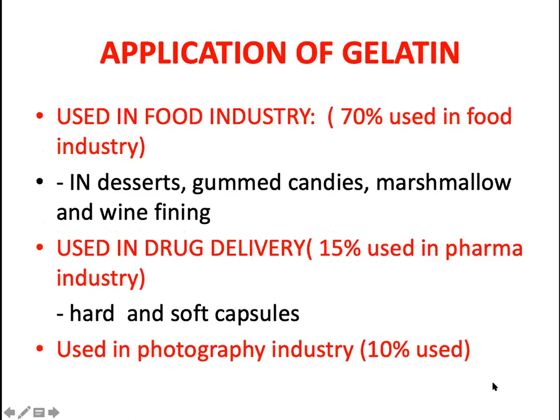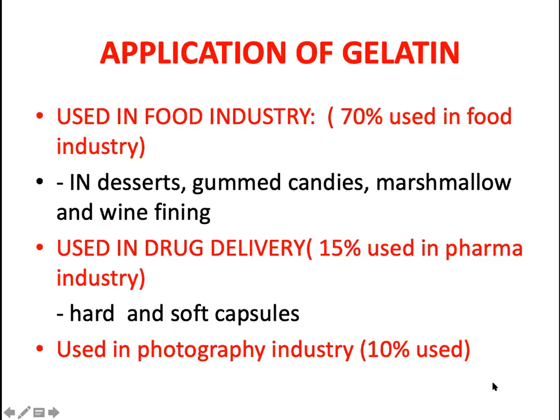So coming to the application of gelatin, where the gelatin is used. One is in the food industries. Mainly it is used in the food industry. 70% of the gelatin or the collagen that is produced is used in the food industries to make candies, gummy candies. Marshmallow is nothing but gelatin plus certain sweets added and formed into candies. Then wine refining or wine clarification, and it is used in certain desserts.